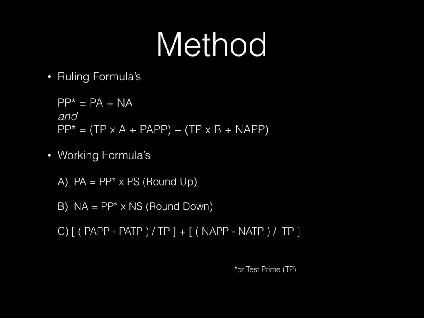Formula C is the positive aspect of the potential prime minus the positive aspect of the test prime divided by the test prime, plus the negative aspect of the potential prime minus the negative aspect of the test prime divided by the test prime. Please do not forget your BEDMAs, or you may know them as PEMDAs.